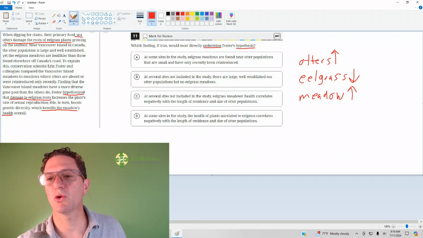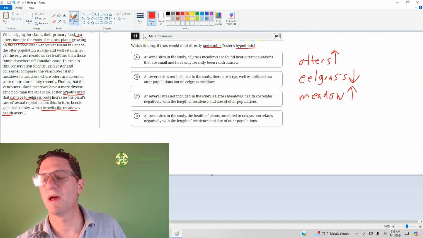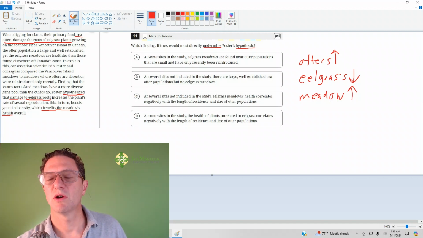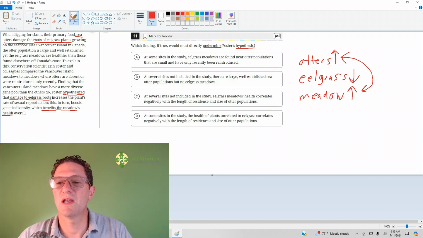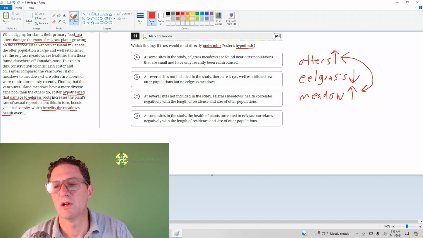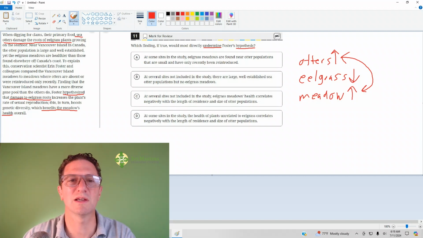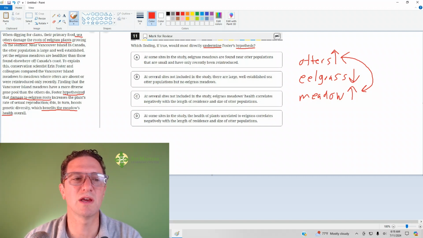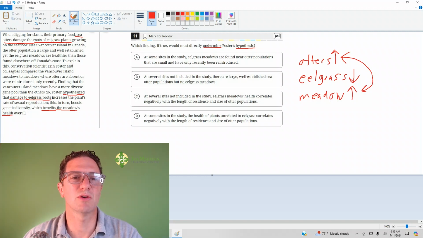So if there's an answer choice, now I already looked at eelgrass roots to meadows. That's not our answer. So if we look at the relationship of the otters to the meadows, and we find an answer choice that says that an increase in otters decreases the health of the meadow, or a decrease in otters increases the health of the meadow, or anything related to that, then we've got our answer. And by the way, we'll read the rest of this to get a little more context. You don't know that it's going to be the first sentence, so I do recommend you focus on that last sentence, but you take into consideration the rest of the passage.